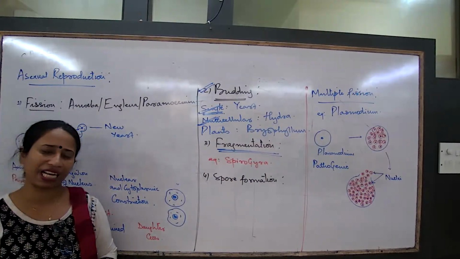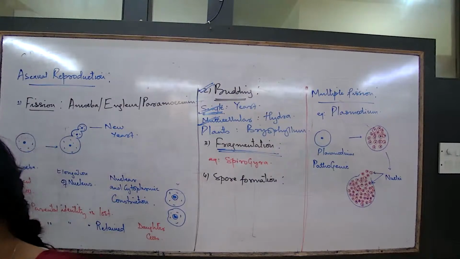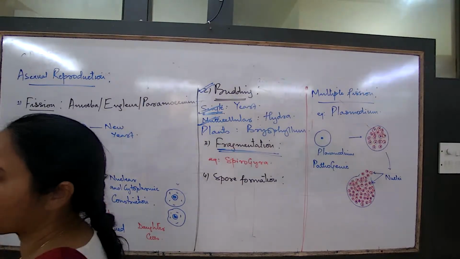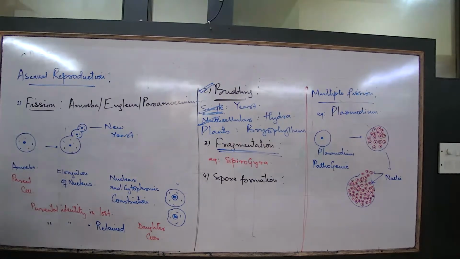Spirogyra is again present in the lake and the pond and shallow waters. So what would happen, it is a concept of reproduction, but we now try to understand asexual reproduction. This type of organism is known as Spirogyra. How is their body shape? They have filamentous, ribbon-like structures.